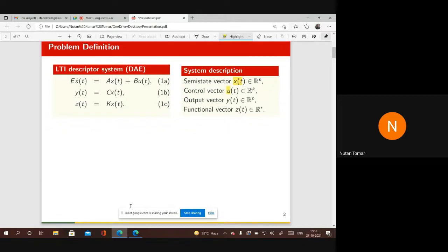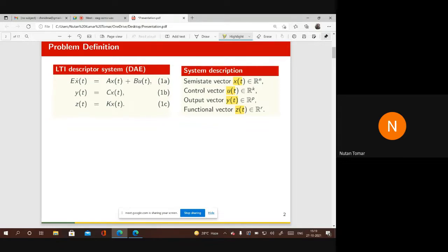u is called the input or control vector, and often control engineers use this u to produce some desired response of the system. Response means the x vector, by manipulating u. So u is known. And y is the output vector, that is the measured output, meaning variables in y we can measure, for example, by some sensors. And this vector z is called the functional vector. Often we have to estimate this vector z with the help of some observer, some other dynamical system.